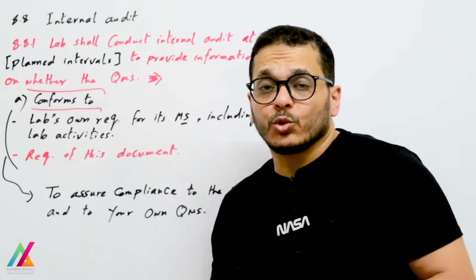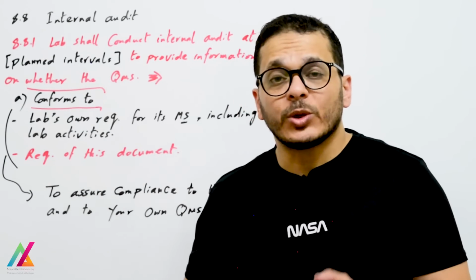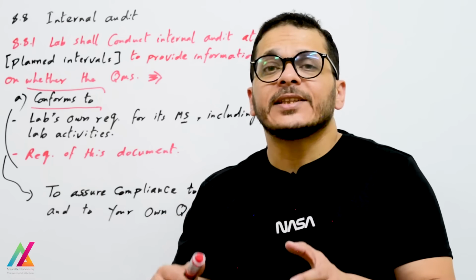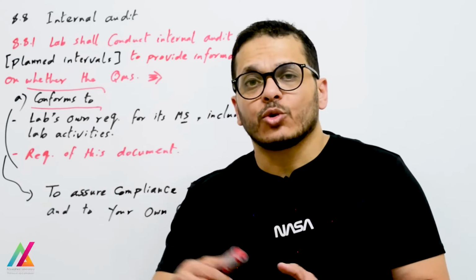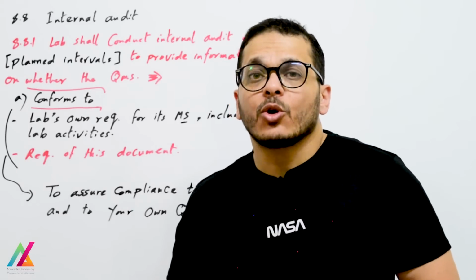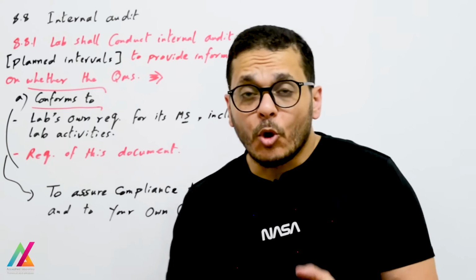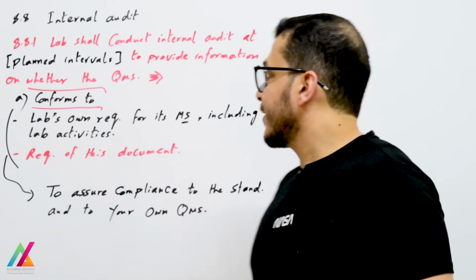But before that, most laboratories, or maybe all laboratories accredited according to the previous edition, have been applying the same system: internal audit at planned intervals or on a predetermined schedule, because of the requirements of the accreditation bodies. So this point, at planned intervals, has been promoted in this edition.